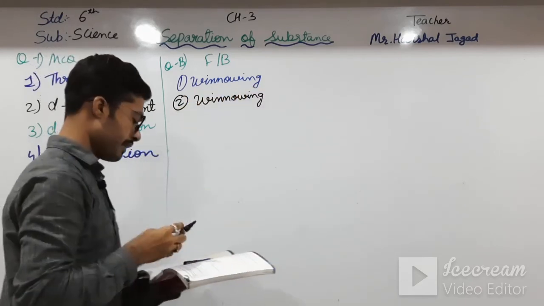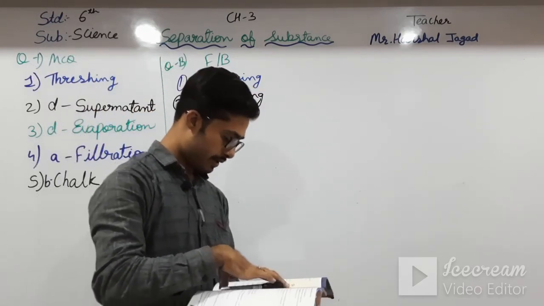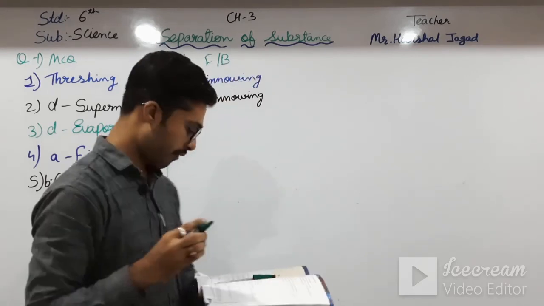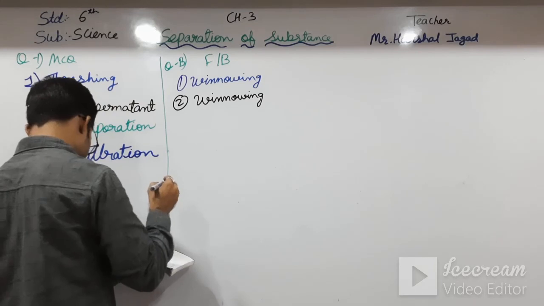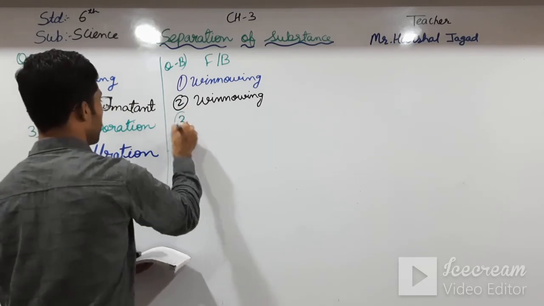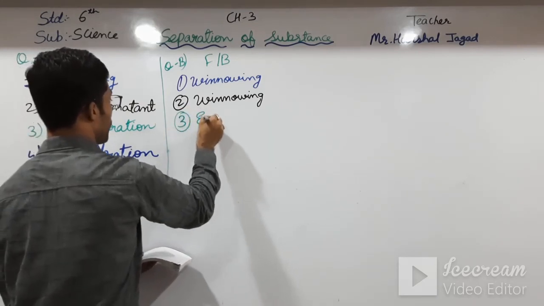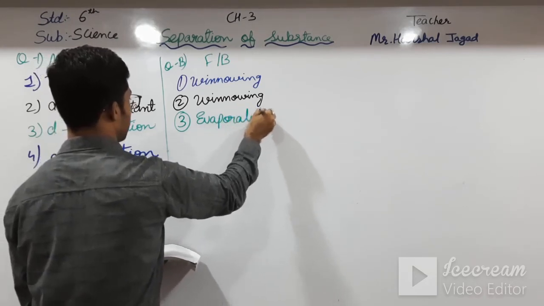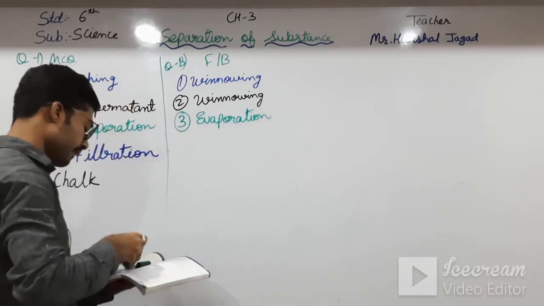Okay students, and moving towards next, that is third one, dash is used to separate salt from water, then it is known as evaporation.